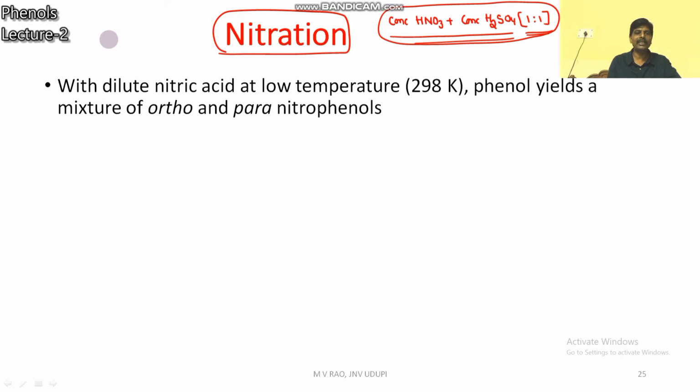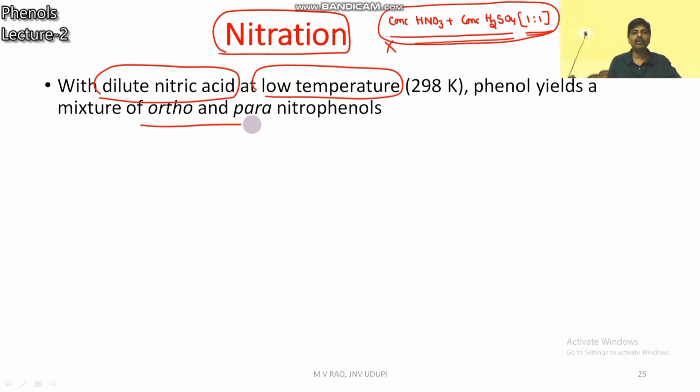But as I just told, phenol is more reactive, so nitration mixture is not needed. Phenol with dilute nitric acid at a low temperature yields ortho and para-nitrophenols. Dilute nitric acid is enough. No need of concentrated nitric acid and concentrated sulfuric acid. Just dilute nitric acid is enough because phenol is more reactive.